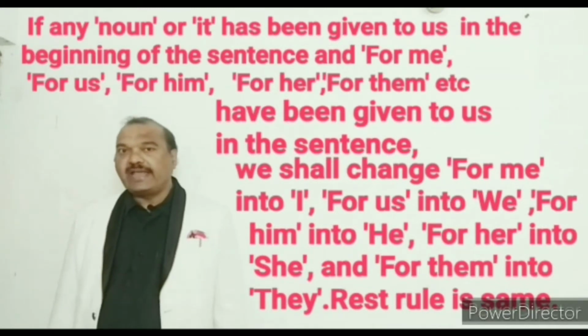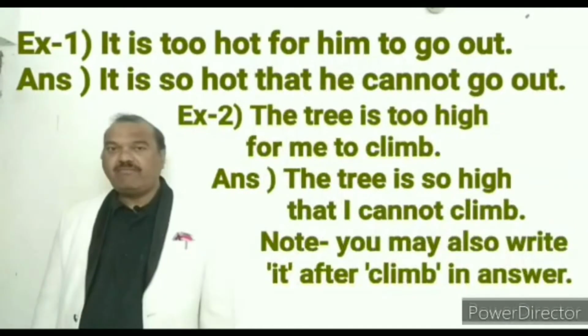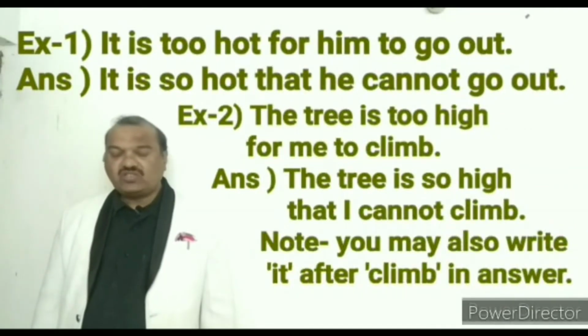The rest rule is same. Example first. It is too hot for him to go out.